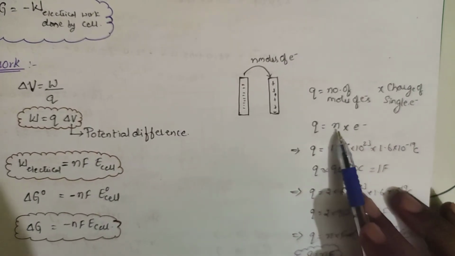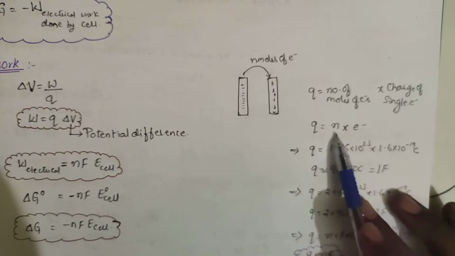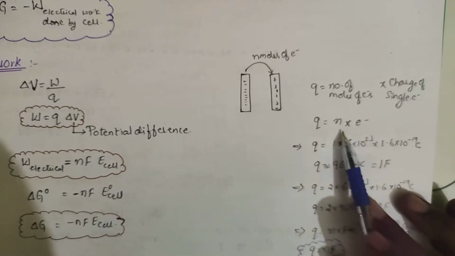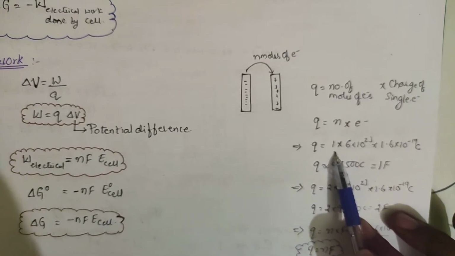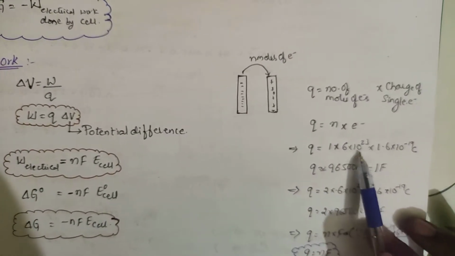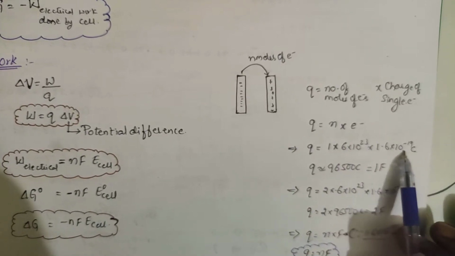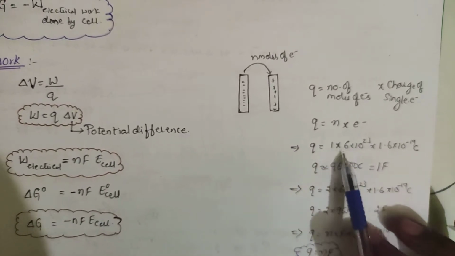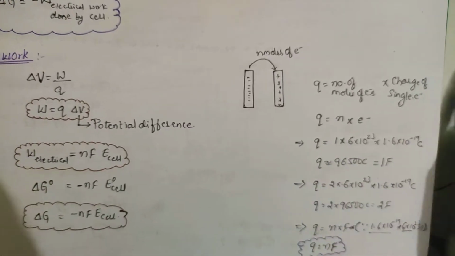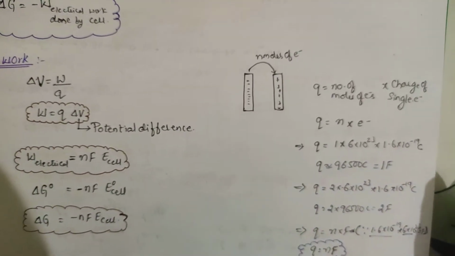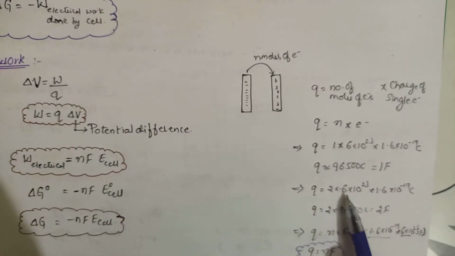We can write that if n is equal to 1 mole, in 1 mole of electrons there are 6 into 10 power 23 electrons, and the electron charge is 1.6 into 10 power minus 19 coulomb. See, n here is 1 into 6 into 10 power 23, because 1 mole. Suppose I say 2 moles, it is 2 into 6 into 10 power 23.